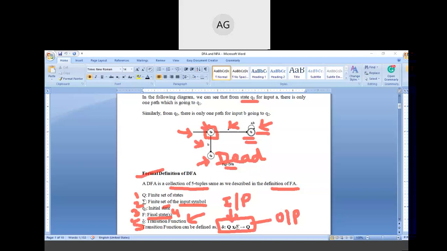So the transition function denotes that Q cross sigma gives Q. It means the state with the input symbol will give us the output, the state. So these are the 5 tuples, and the most important of these tuples is the transition function, and this is the formula for DFA. So you need to remember this formula.